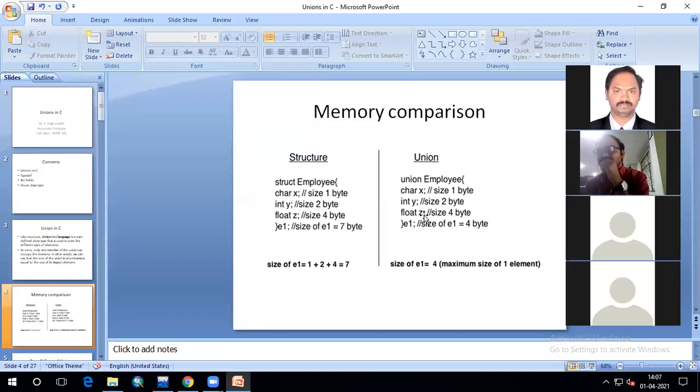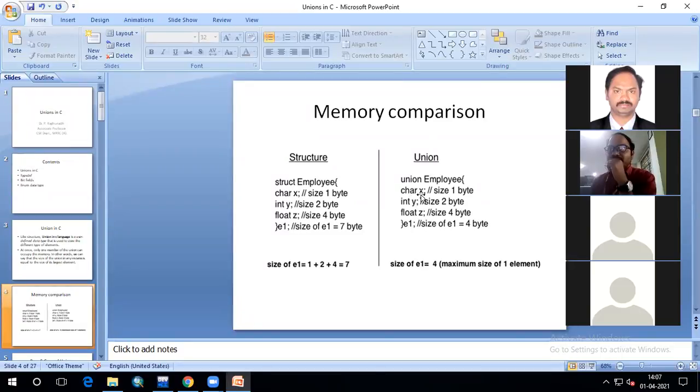So the largest one is float, and that many bytes of memory is going to be allocated for this union variable. Only the largest variable you declared inside your union determines the memory allocated, and that entire 4 bytes is going to be used for storing all these values. That means the union can hold only one value at a time.